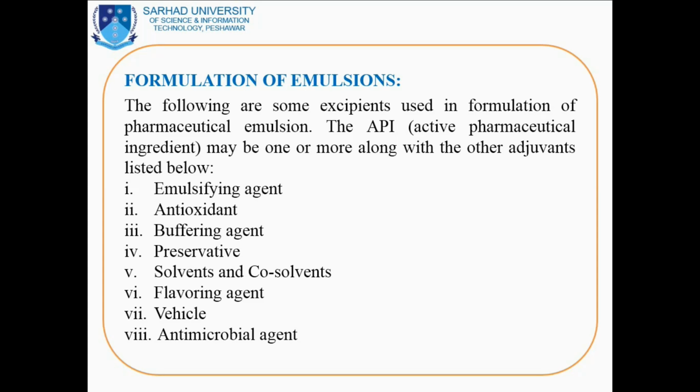There should be no incompatibility, either physical incompatibility, chemical incompatibility or therapeutic incompatibility, among the excipients and between the excipients and the active pharmaceutical ingredient that are used in the pharmaceutical emulsion.